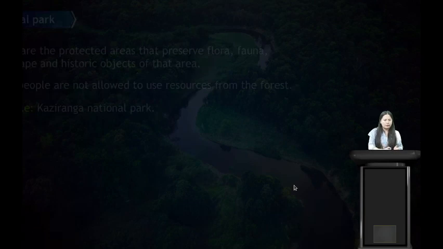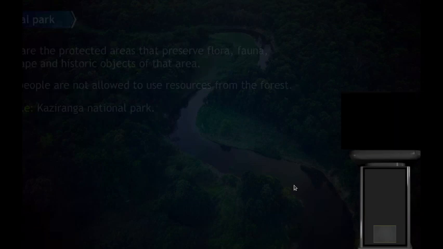So differentiate between wildlife sanctuaries and national park. In wildlife sanctuary, the main focus is on providing protection and suitable living conditions for wild animals, whereas national parks protect all flora, fauna, landscape, and historic objects of that area. In wildlife sanctuaries, certain human activities like grazing of livestock, collecting medicinal plants, collecting firewood are allowed. But in national park, local people are not allowed to collect firewood or make use of the resources.